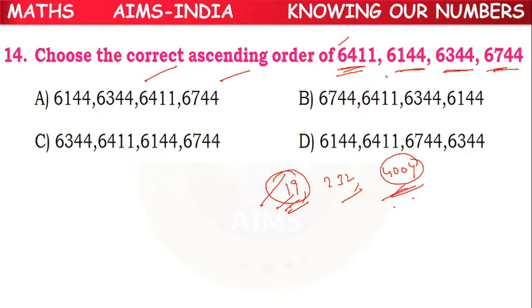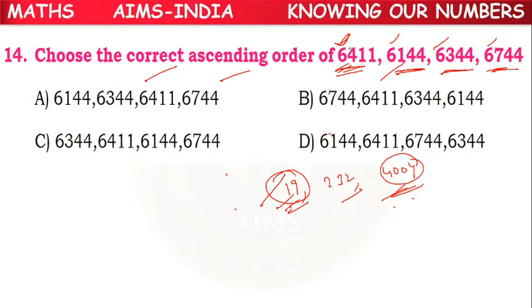But here in all the given numerals, number of digits are same. So that's why we have to compare each digit. First we have to start with what? Extreme left. We have 6 here, here also 6, here also 6, for the third one also 6, fourth one also 6.